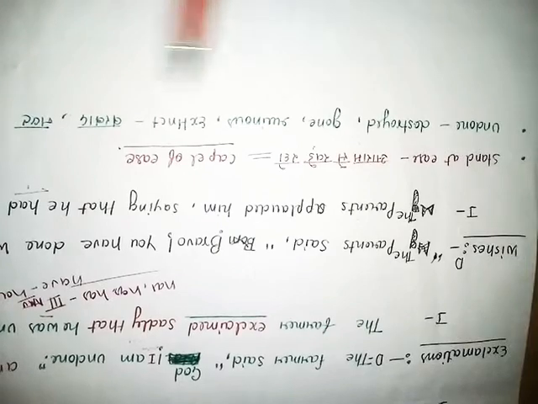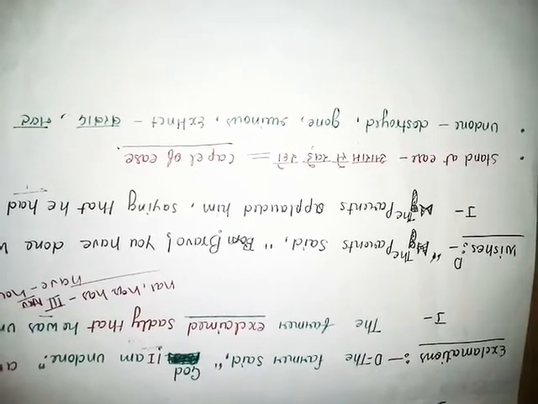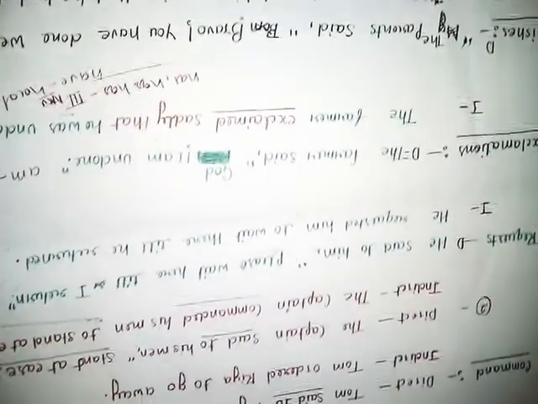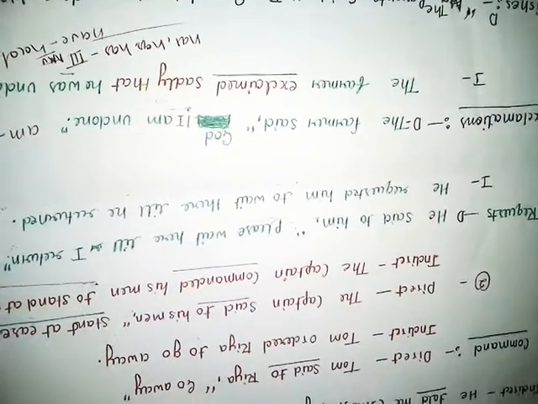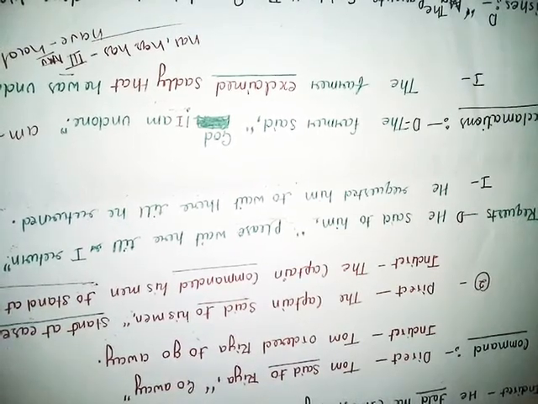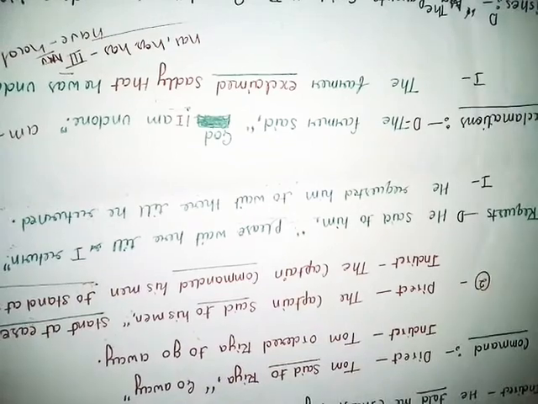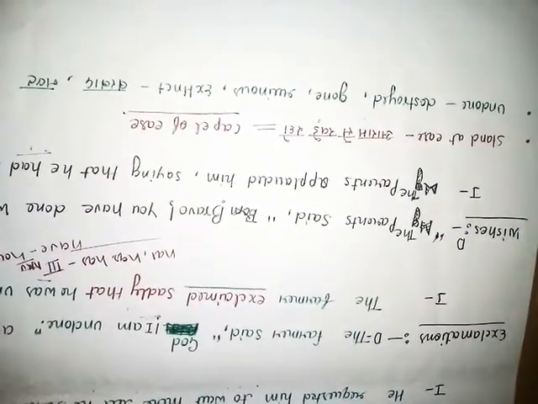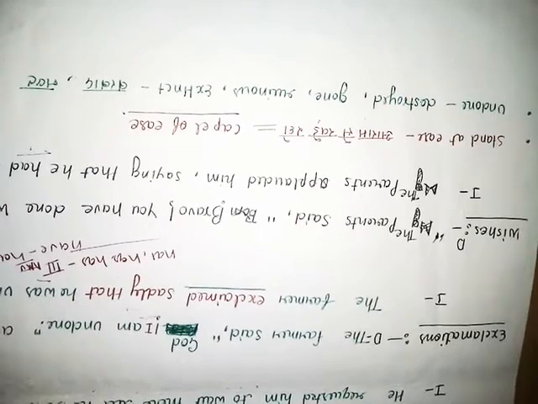So this is a synonym of undone. You may learn it, because this is very important from a competitive exam point of view. So here we have done simple past, command sentence, request, exclamation sentence, and wishes. And we have seen some words and their synonyms.